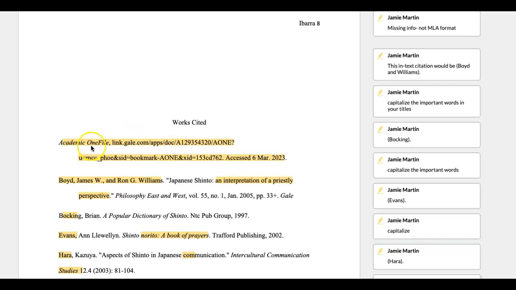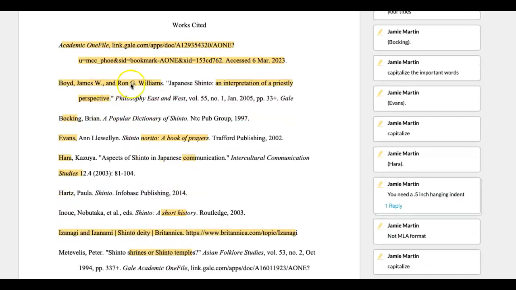Just a couple of things here, like this is not a citation, like this is a database and then this is a URL. This is missing if there's an author, an article title, a source title, so you're missing information here. This one looks pretty good.